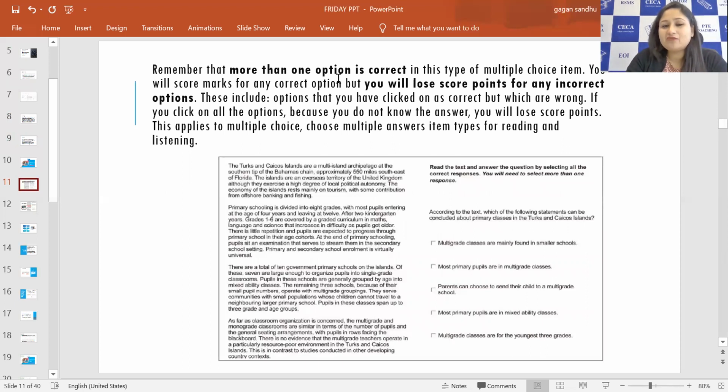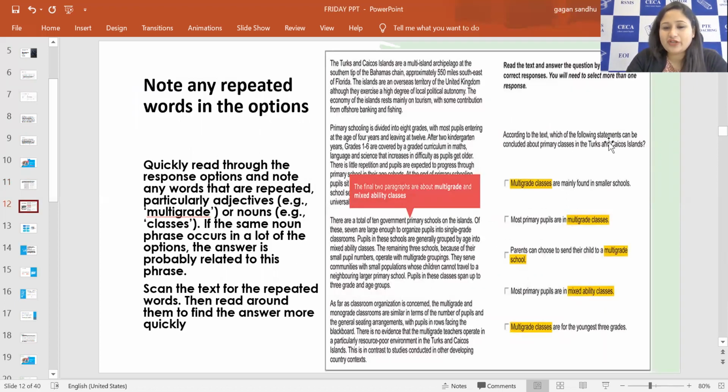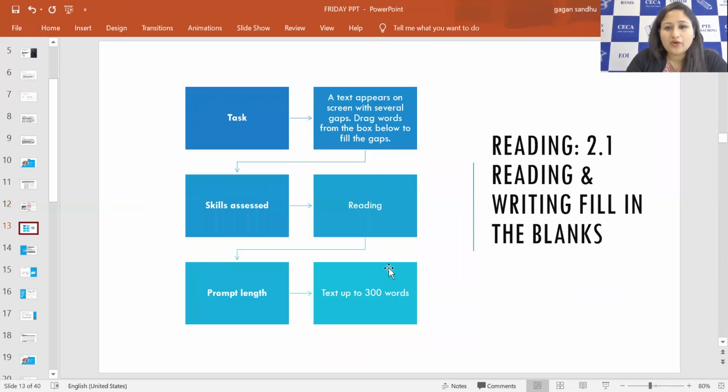Yeah, here it says, remember that more than one option is correct in this type when it says multiple choice. And in the instruction, you will have the sentence, you will need to select more than one response, right? So this will tell you that this is MCQ multiple choice. So here are the options and how you are reading them. First, when you're reading the options, as I just told you, you'll be taking out the words from the options. When you're reading the passage, you're looking for those words in the passage. Wherever you get that, you'll be reading it, particularly understanding it, comparing it with the option given, and keeping it or eliminating it. So this is the way you will be doing these questions, right?